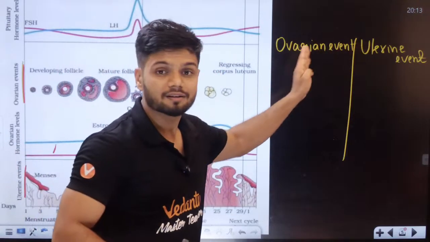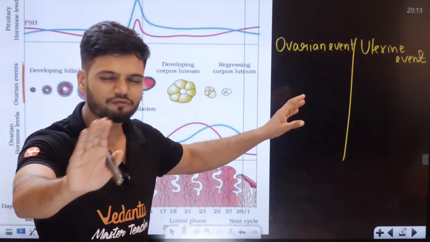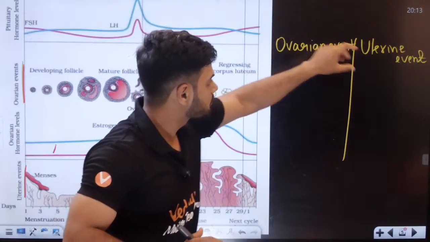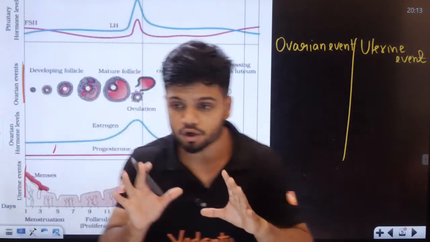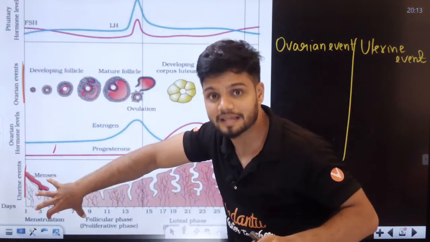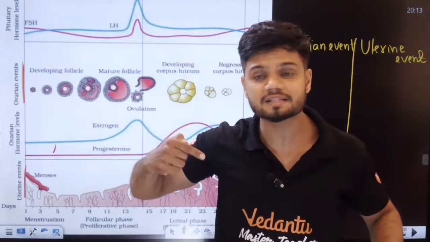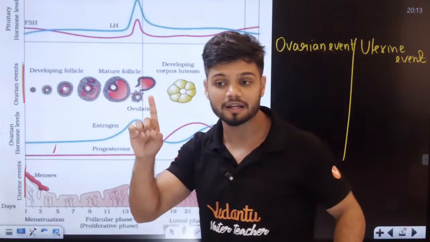in two places simultaneously. Two different things are happening here. Please follow, students. This is a very, very intricate process. We have uterine events and ovarian events. Now, what exactly happens here? Because this event will influence this event. Yes, whatever is happening in the ovaries will influence the functioning of the uterus. Very important concept, students.